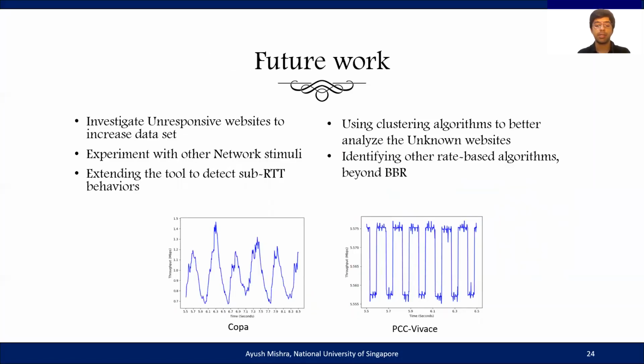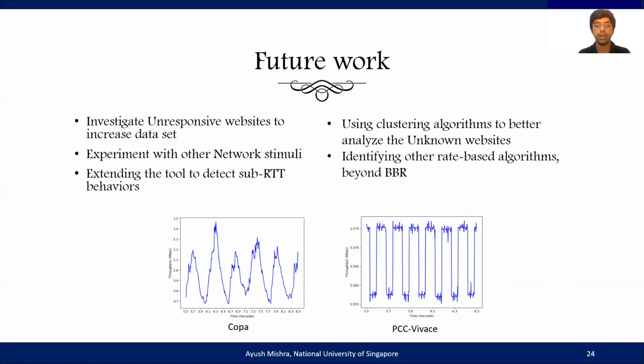While Gordon has been able to successfully classify websites on the internet, there still remains room for improvement. For example, we still need to investigate the unresponsive websites in order to further increase the size of our dataset, and probably use smarter clustering algorithms to better analyze our unclassified websites. We would also like to experiment with a wider gamut of network stimuli.